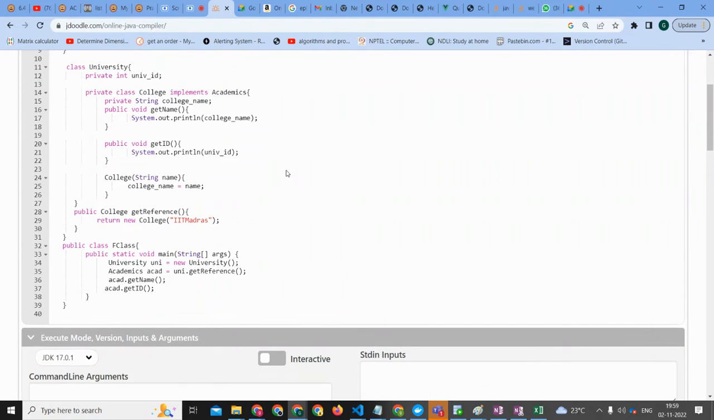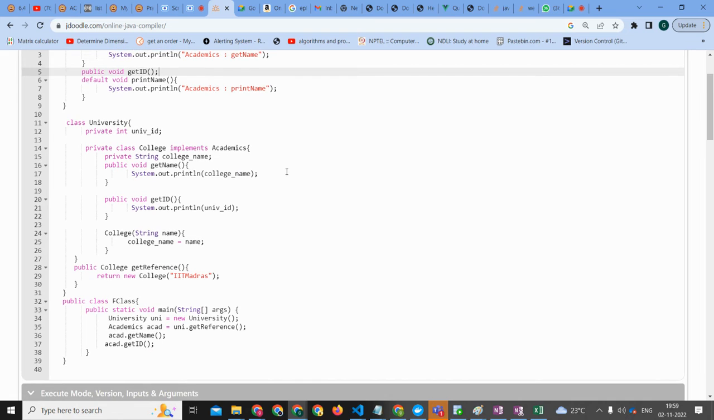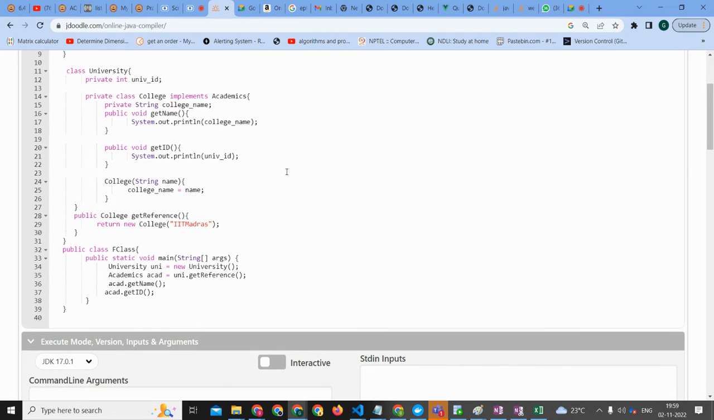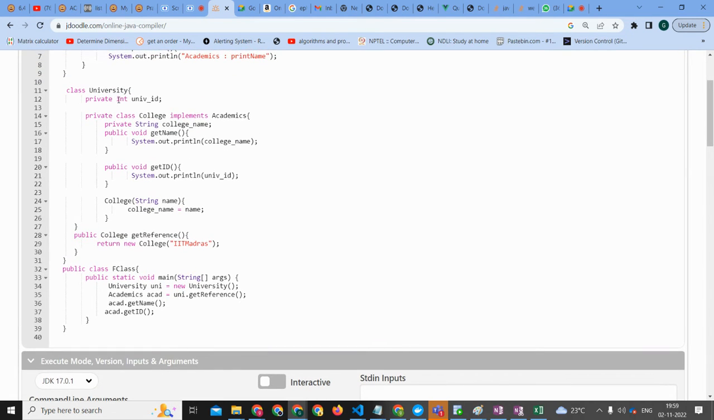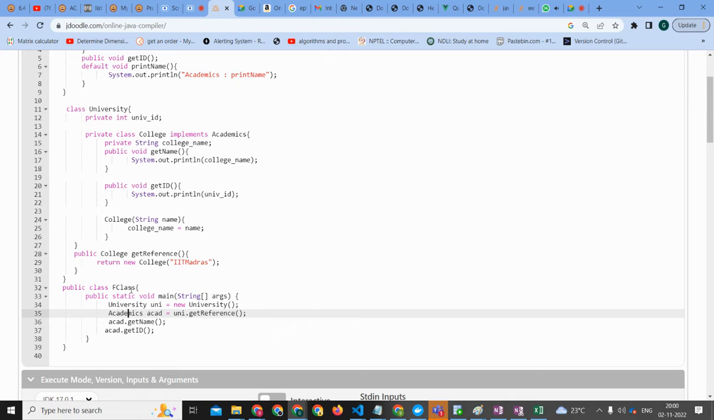And there is one problem which I am getting. When we are creating the object of university, and that university object gets created, and we are using getReference to get the method, it is returning the object of college class, and this college class object is getting converted to the academics interface. So this thing is not clear. Like this class object is getting converted to an interface object.